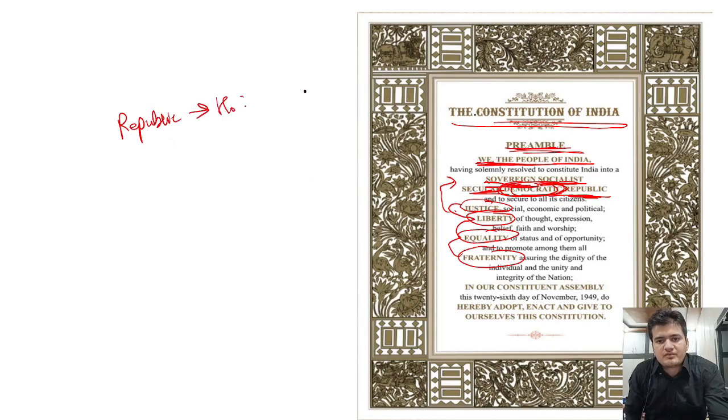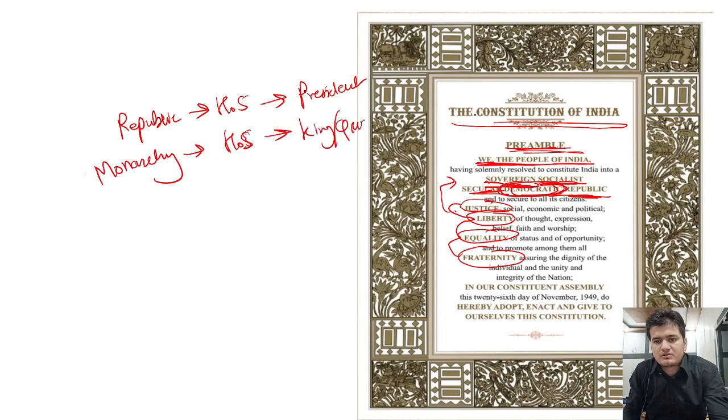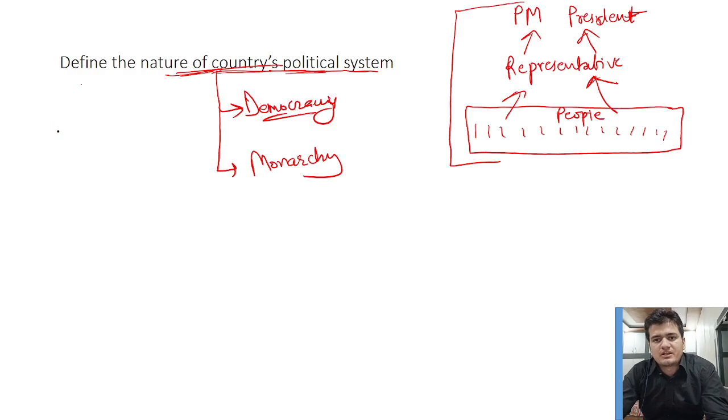Republic means the head of state will be the president, unlike in Nepal or in England, which have monarchy, where the head of state is the king or queen. Earlier in Nepal it was the king, but still in England it is the queen who is the head of state. So this is how the constitution defines the political nature, the political system, in any country.